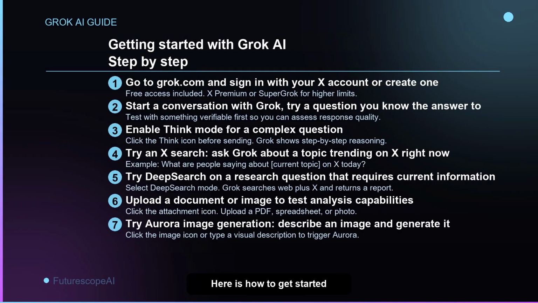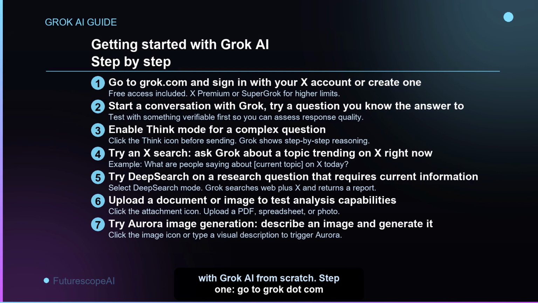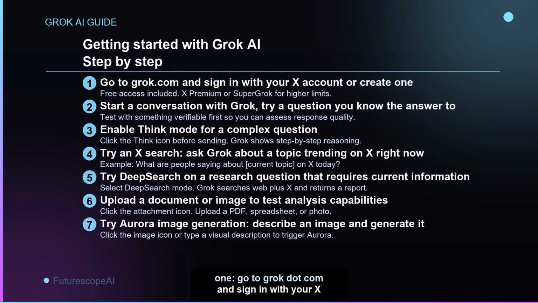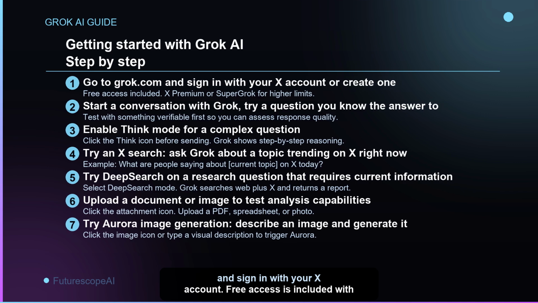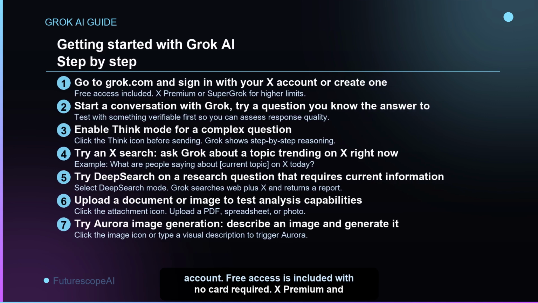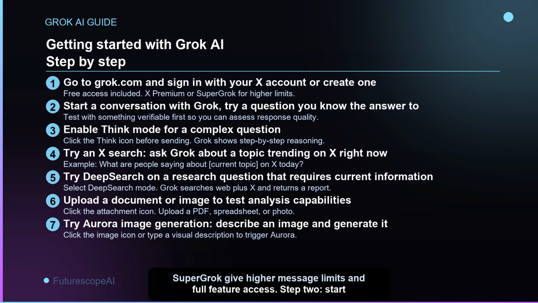Here is how to get started with Grok AI from scratch. Step 1. Go to Grok.com and sign in with your X account. Free access is included with no card required. X Premium and Super Grok give higher message limits and full feature access. Step 2. Start with a question you already know the answer to. Testing with something verifiable lets you quickly assess how Grok's responses compare to what you expect.